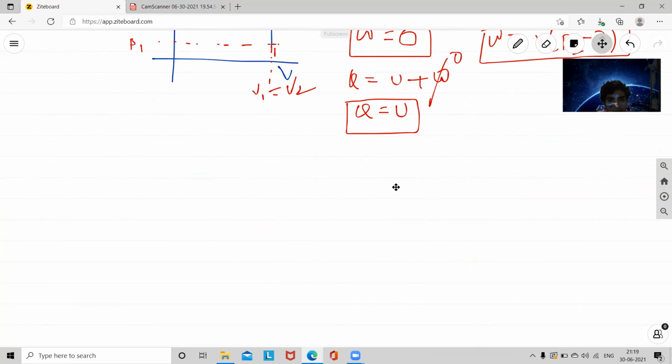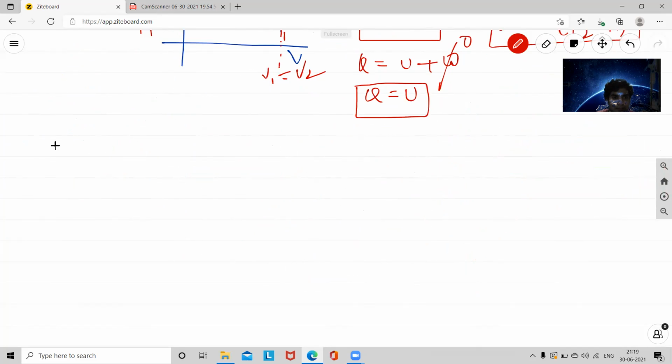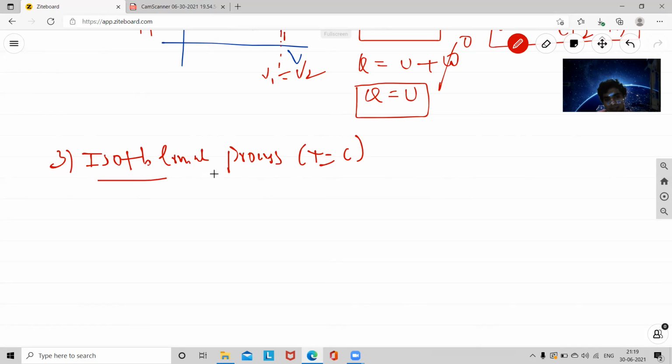Then the third process is the isothermal process. Isothermal process is another name for a constant temperature process.